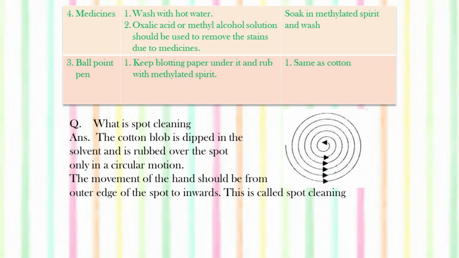Now, as I told you, we should know what is spot cleaning. You can see the diagram where the spot cleaning has been started from the outside and gradually reaches the point where the stain is. The cotton blob is dipped in the solvent whichever is suitable for the stain removal, and then it is rubbed over the spot only in a circular motion. The movement of the hand should be from the outer edge of the spot towards inwards. Now this is called spot cleaning.